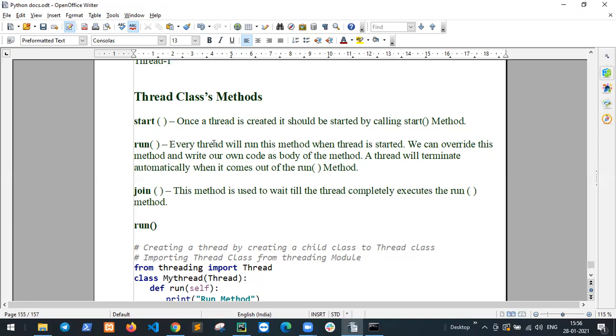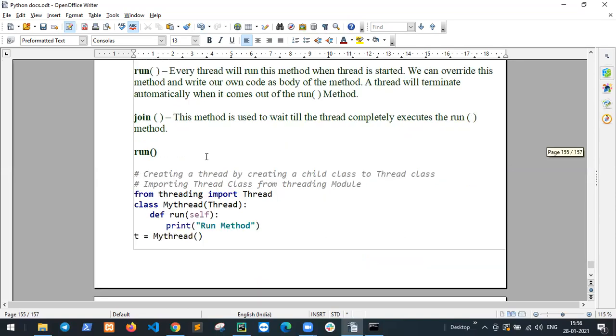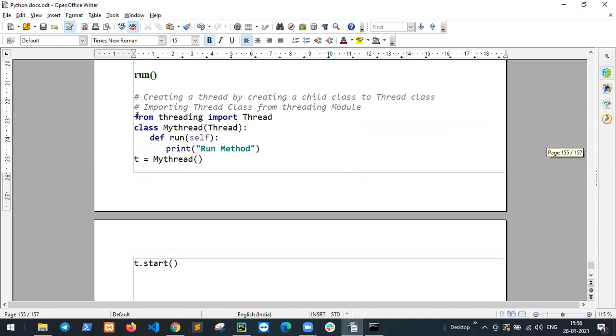Third is join. This method is used to wait till the thread completely executes the run method. It means one thread is running, but not yet 100% complete. So it executes the run method.